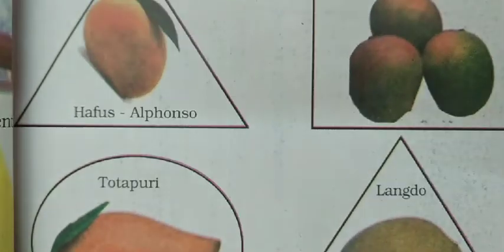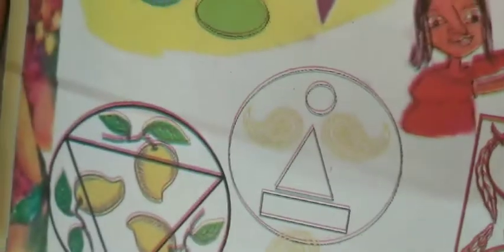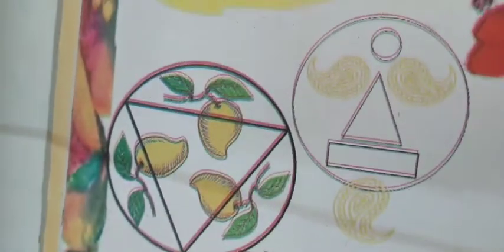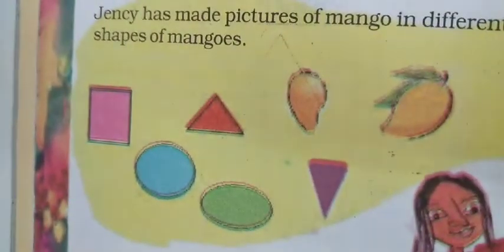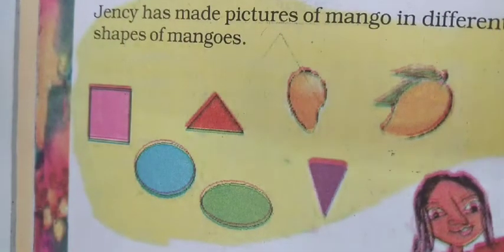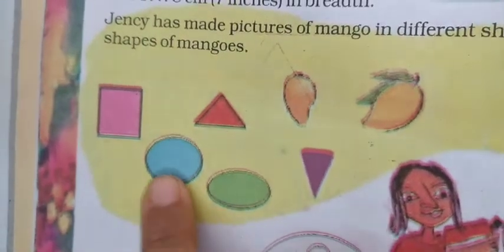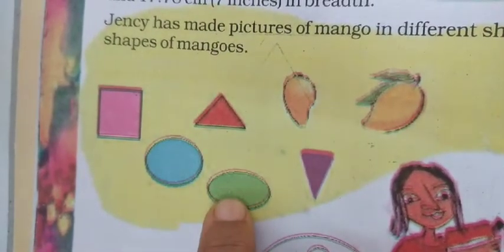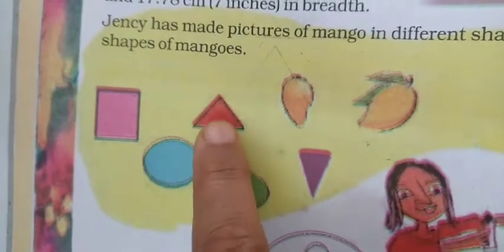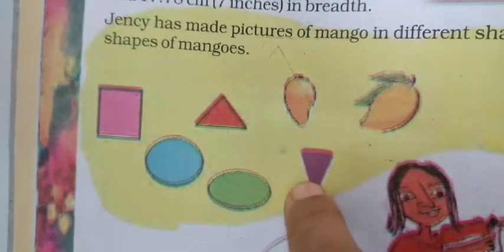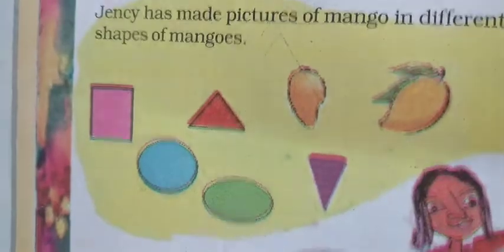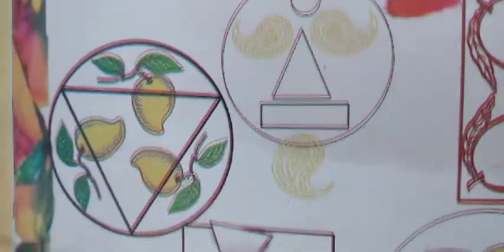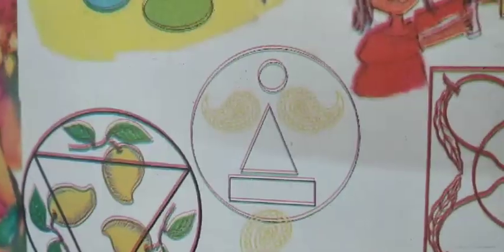So these are few names of mangoes, and here on page number 4 you can see how you can draw mango in different shapes. Here you can see rectangle, oval shape, elliptical, you can say. This is triangle, this is again triangle. So in these different shapes you can try to draw mango either inside or outside those shapes.